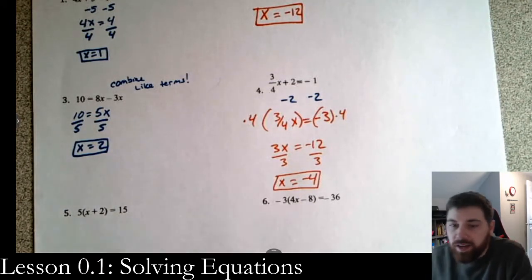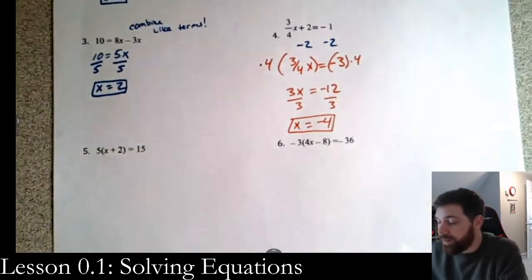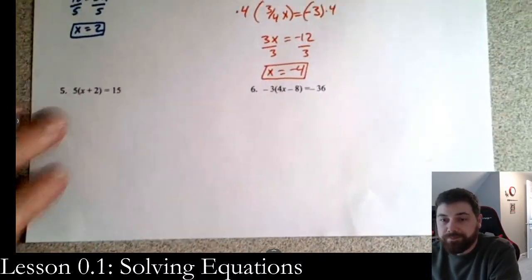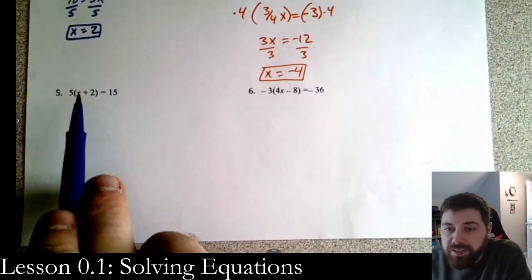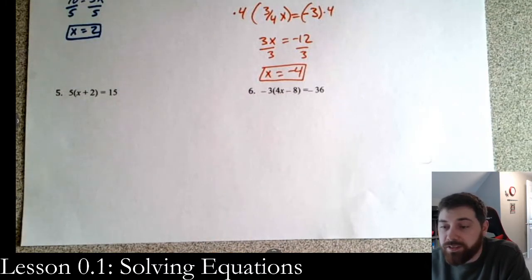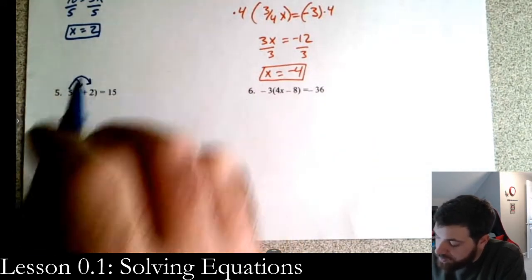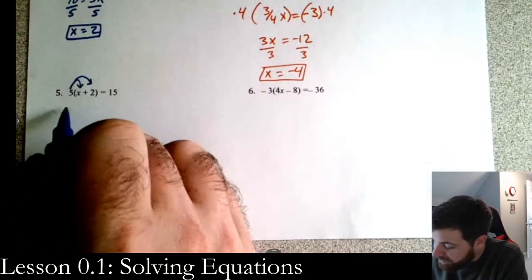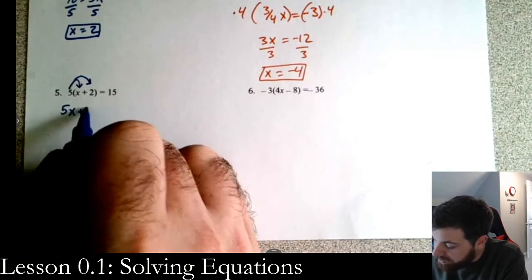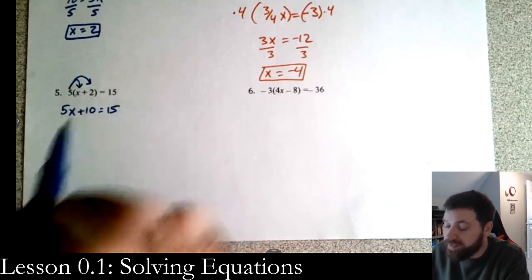All right, on to number 5. Making good time here. Pick my camera up a little bit. So we have 5 parentheses x plus 2 equals 15. So this is our first problem where we actually need to distribute. So the first thing you want to do is distribute. So take the 5 times the x and the 5 times the 2, just like we practiced up top. And so we get 5x plus 10 is equal to 15.